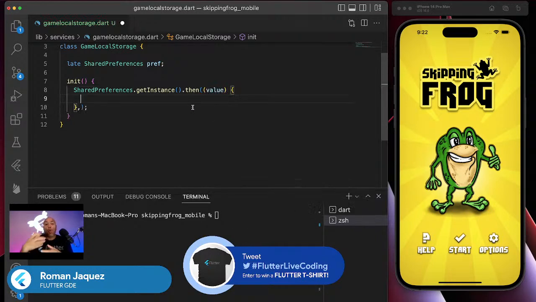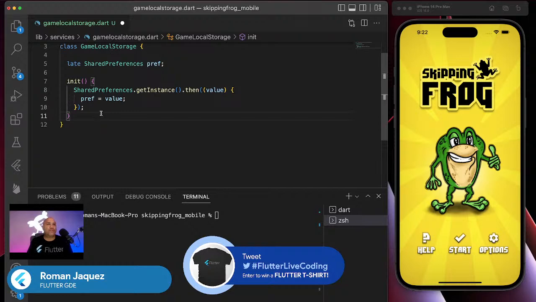For example, you can just wait until you receive the value back and just capture it and assign it. So I could do pref value. Simple as that. Just by doing this, you're actually capturing the reference of the shared preferences. Remember, when you're in iOS, you're going to get a reference so that you can start writing to disk, to the shared preferences, to that plist file in iOS, and on Android to that XML file. So after I do that, I can immediately start consuming the values. I can store values in the preferences, I can pull values out of the preferences, but I still want to continue wrapping around the preferences instance.